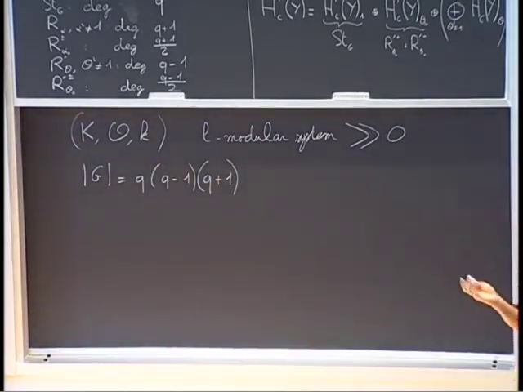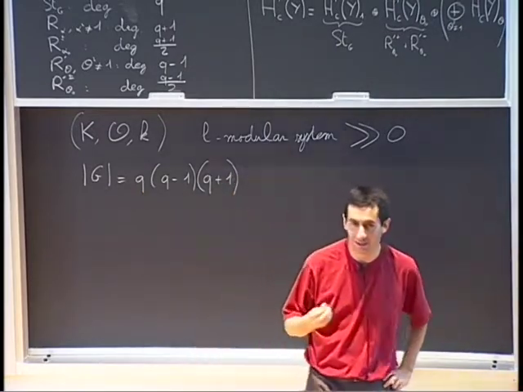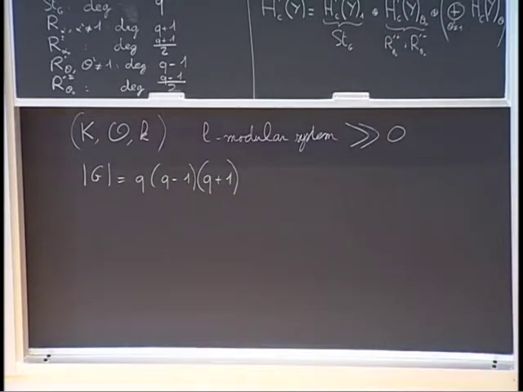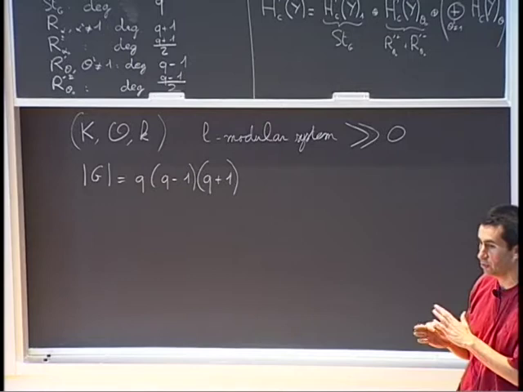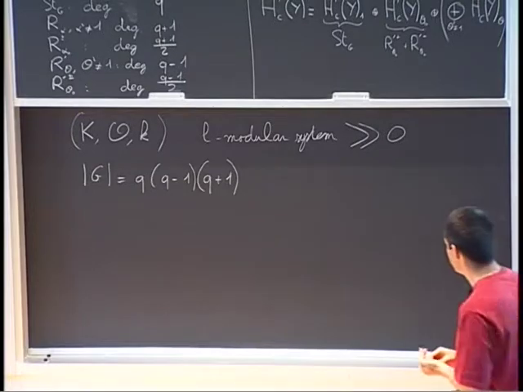So if I want a prime number l that divides the order of G, because I want to be in an interesting case, well, l can divide q, but I'm not allowed. l is different from p. l can divide q minus 1, but in this case, the modular representation theory will be mainly controlled by the induction from the Borel subgroup, so it's not the most interesting case. So I will focus on the case where l divides q plus 1.